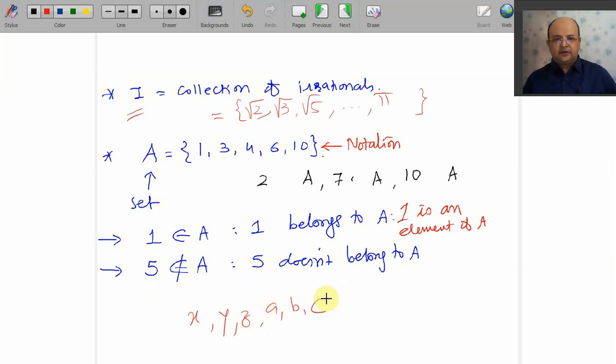These are for elements which are in a set. Once again we go for this. Your set A has 5 elements. Which are those 5 elements? Namely 1, 3, 4, 6, 10.